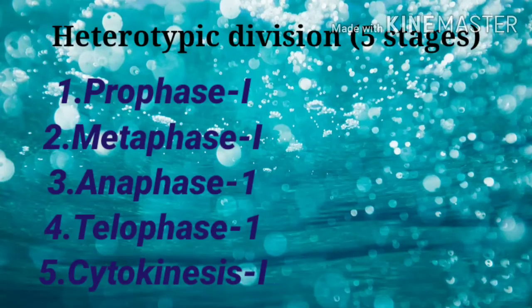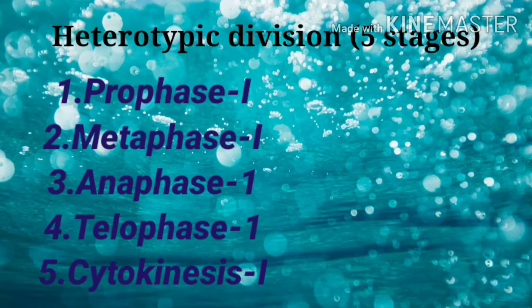Now we are going to see what heterotypic division is. What are the 5 stages in this heterotypic division? It consists of prophase 1, metaphase 1, anaphase 1, telophase 1 and cytokinesis. All these phases are included under heterotypic cell division. This heterotypic cell division has 5 phases or 5 stages: prophase 1, metaphase 1, anaphase 1, telophase 1 and cytokinesis.